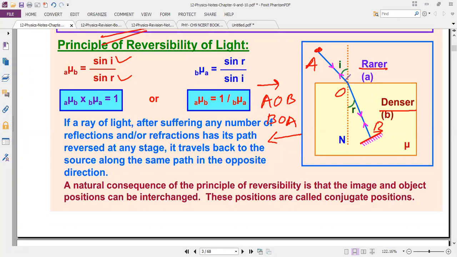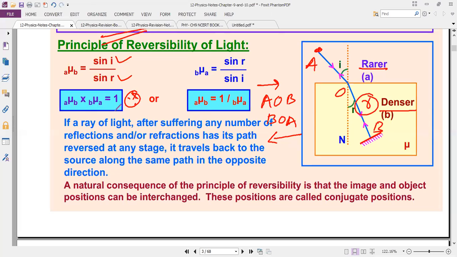Again, for denser to rarer, you can write B mu A, denser medium to rarer medium, sin r divided by sin i, because this is now the incident. Again the formula: mu AB cross mu BA, the value is 1. One proof is there, this one we'll discuss. Now just know the formula.